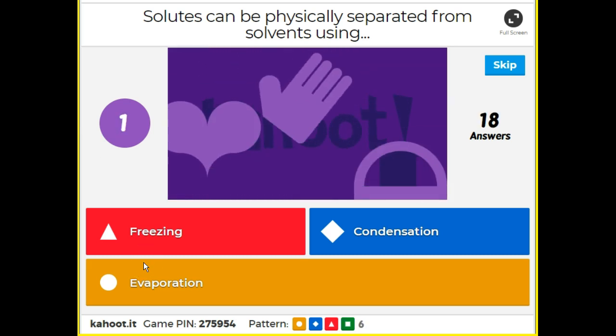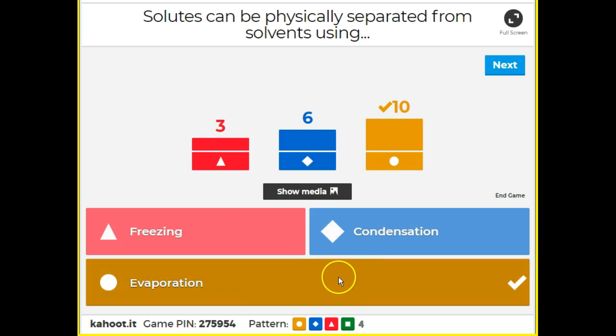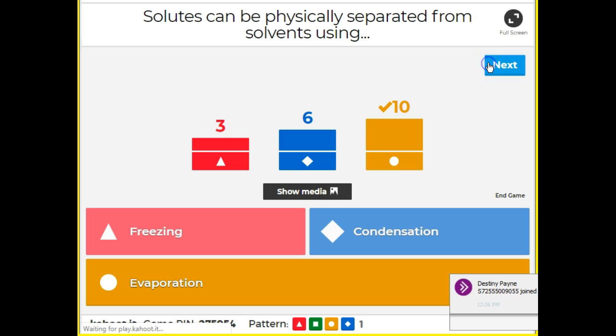Haley, I see yours. Yes, it's going to actually be evaporation, right? Evaporation is going to take what out of solution? Think about water and salt. What is evaporation pulling away? Yeah, it's taking away the liquid, right? It's taking away that liquid water. And what's left over is going to be the solute, the solid salt at the bottom, right?